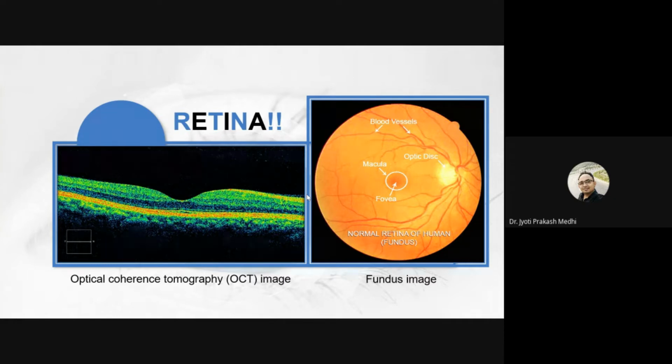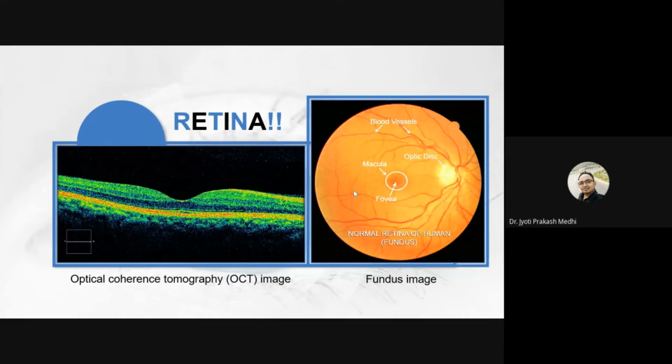As you can see on the right hand side, this is the fundus image which shows a retinal image. The retina is obviously larger than this, but the camera aperture gives us whatever size we require for analysis.